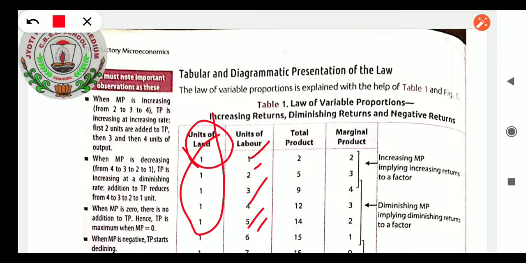That only we have learned. Law of variable proportion. Total product, definitely with the units of land and labor, we will get the total production.